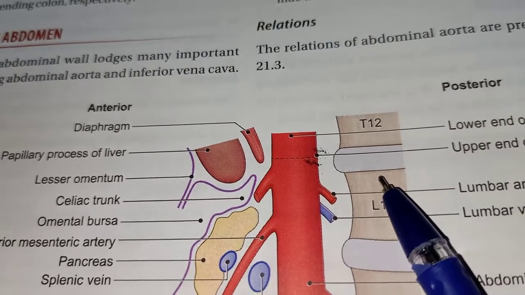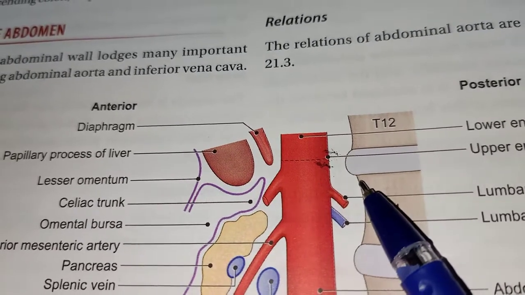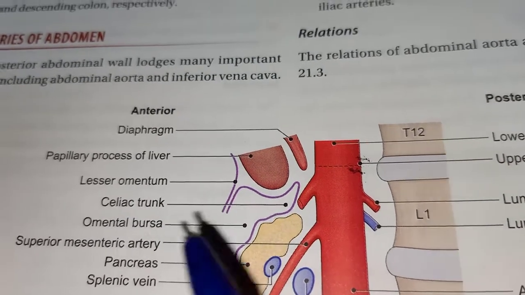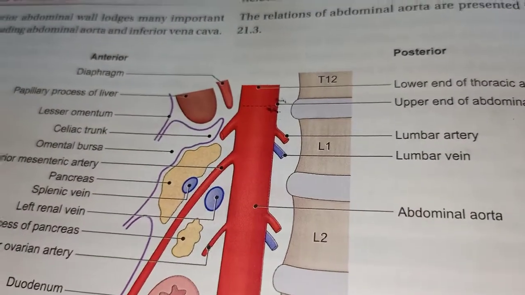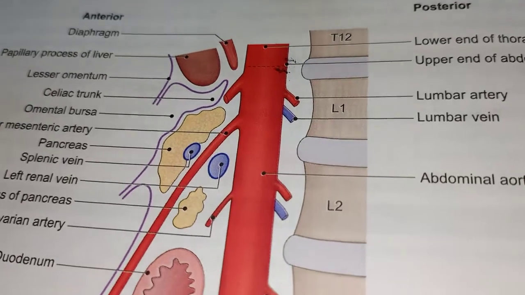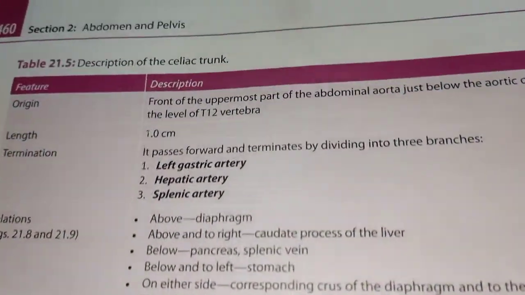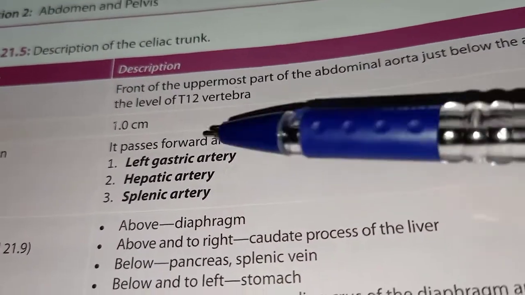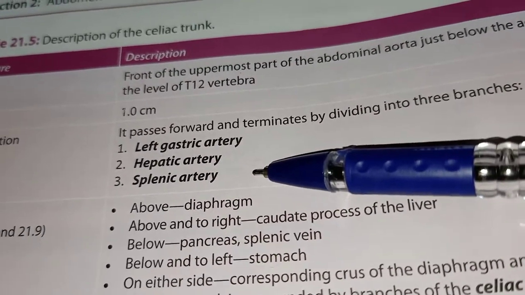As the celiac trunk arises from the abdominal aorta at the level of the upper part of L1, it divides into three branches. The branches of the celiac trunk are the left gastric artery, which supplies the stomach, the common hepatic artery, which supplies the liver, and the splenic artery, which supplies the spleen.